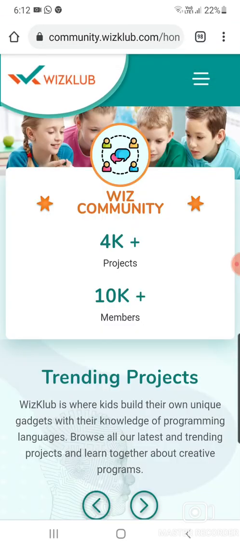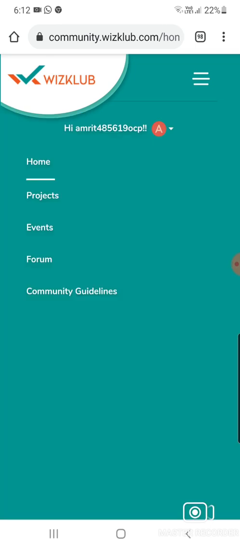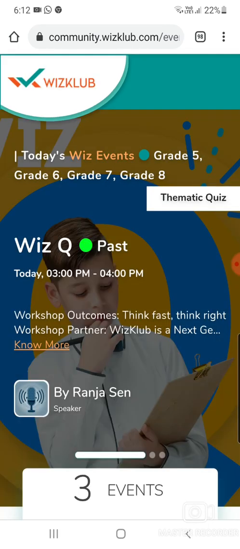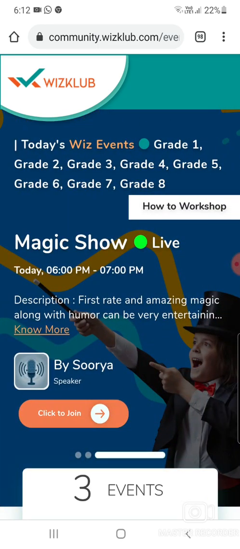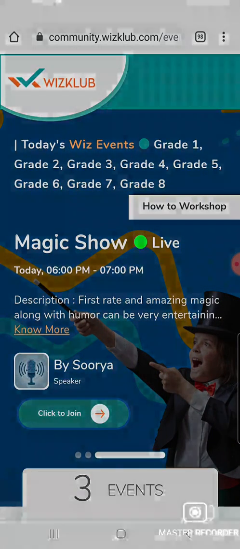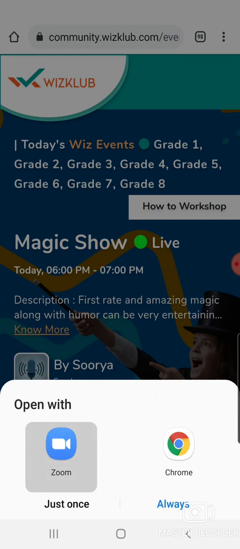How? Just click on these three dots at the top. Here you have events. Just click on this event, and here you will come to know about your magic show. Just scroll and see your magic show. Okay, and in your magic show you have to click to join with Zoom. With Zoom you can join just once. Here you are able to see your magic show.